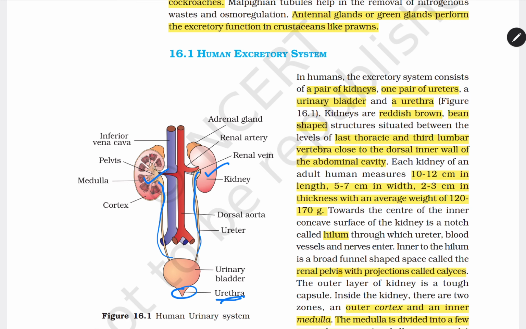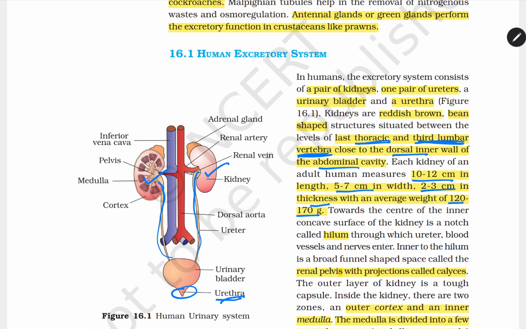Kidneys are reddish brown, bean-shaped structures situated between the levels of the last thoracic and third lumbar vertebra, close to the dorsal inner wall of the abdominal cavity. The term comes from your vertebral column. In the next chapter, we are going through the vertebral column, where you can find this term again. Each kidney measures 10 to 12 cm in length, 5 to 7 cm in width and 2 to 3 cm in thickness, and the average weight is about 120 to 170 gram.